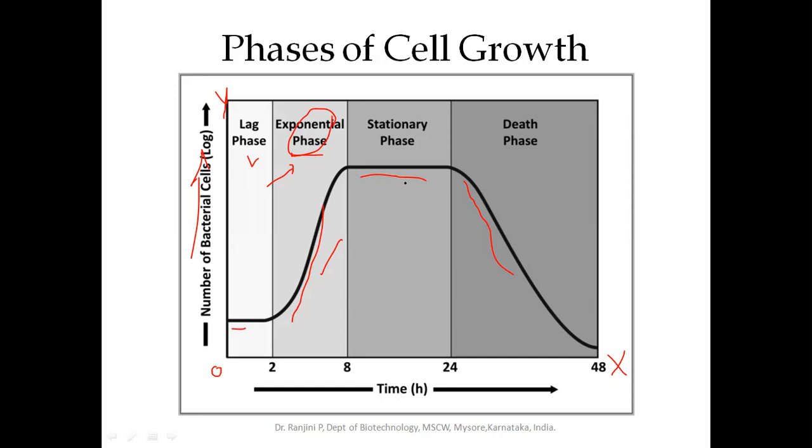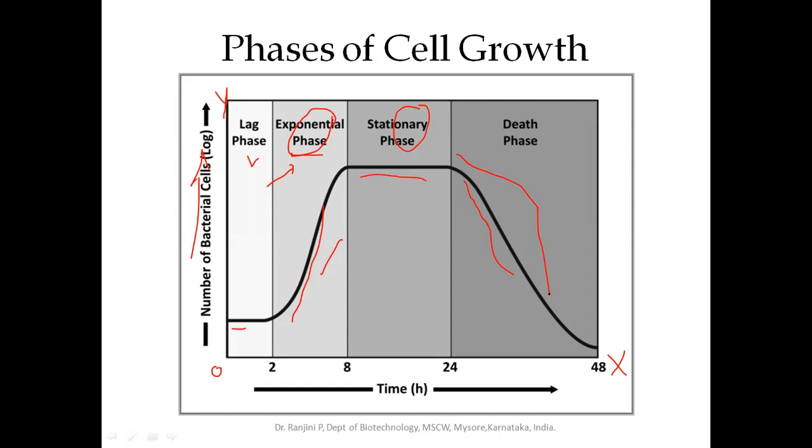Still, if there is no supplementation of the nutrient, then even some viable cells which are there in the stationary phase start dying, and hence they settle at the bottom, and the absorbance of the media decreases, and this curve comes down. This is called the death phase or the decline phase.